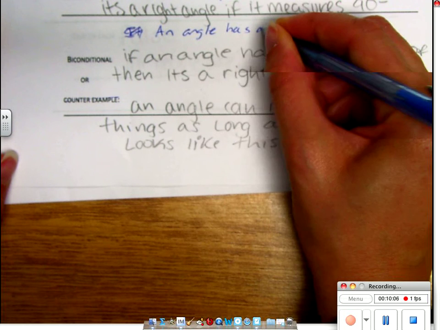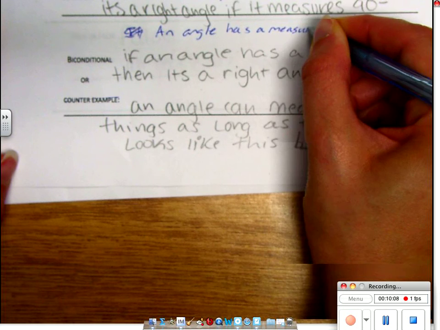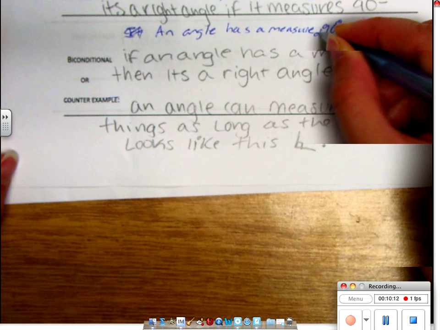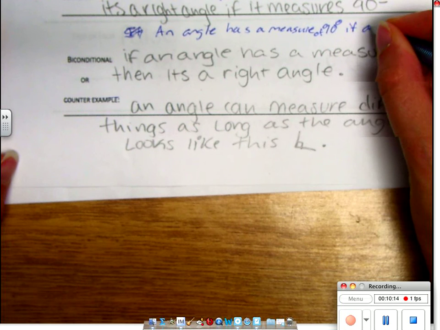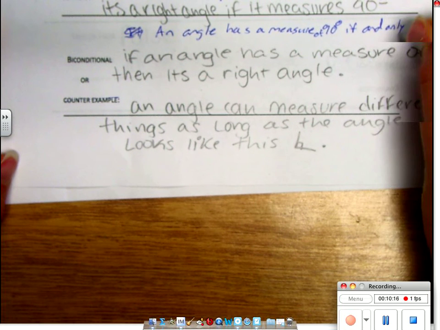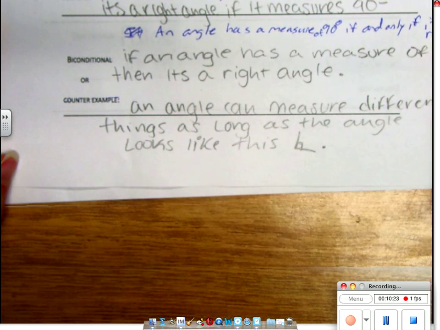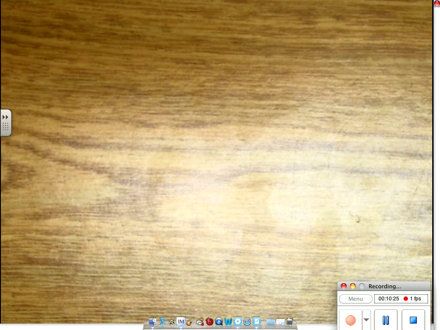I hope you're writing this down instead of talking. If and only if it is a right angle. You can do it, guys.